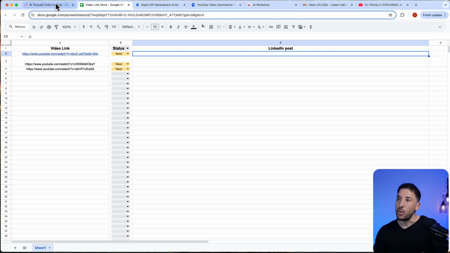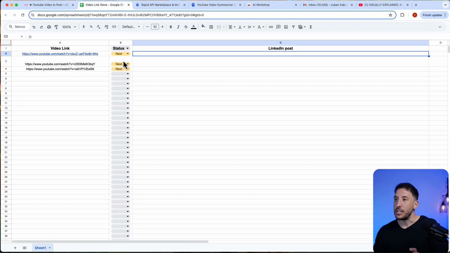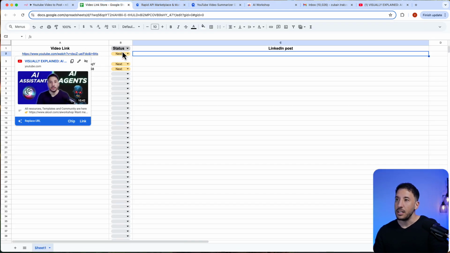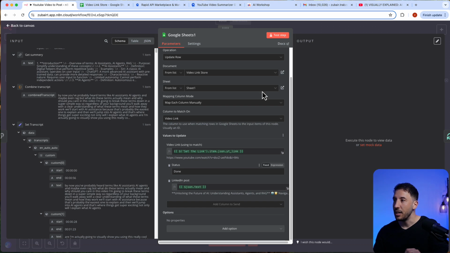And where are we getting that LinkedIn post? We're getting that from our previous LLM chain. In this case, it's right here. So that's literally what we're doing here. Let's go ahead and test this step. If we did everything correctly, all of this column should be updated. The link should stay the same, obviously. The status here should change to done, and then the LinkedIn post should be newly generated and updated into this particular row. So let's go ahead and click on test step.